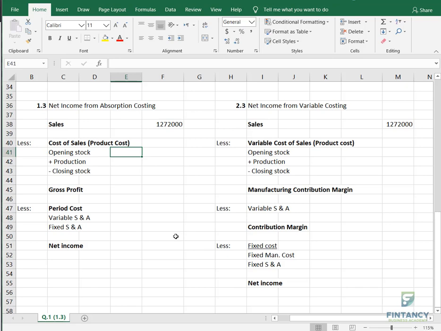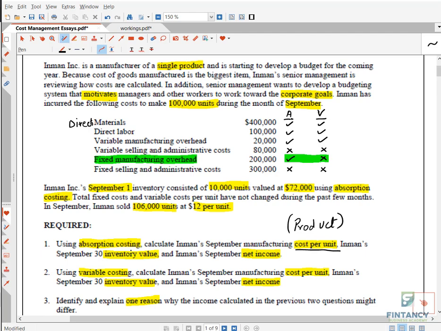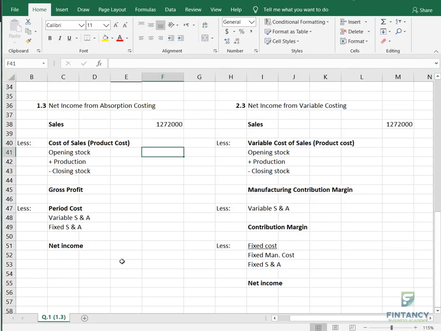Opening stock in absorption costing: remember they gave you this figure in the scenario. They told you that opening stock is 10,000 units valued at 72,000 using absorption costing. So I am writing here 72,000. I took this directly from the scenario.